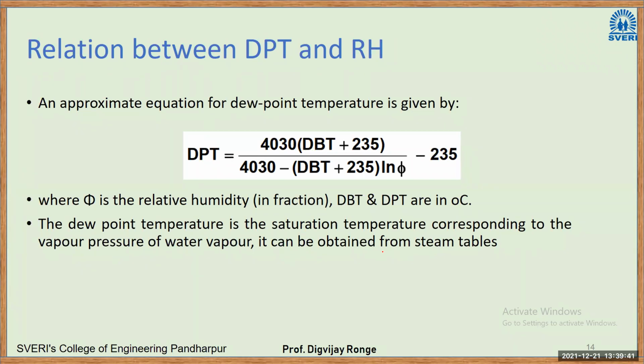So you have studied in ATD, or we have studied in the first chapter also, that we can use steam tables. In steam tables, as we have seen, there will be a pressure column. For that particular pressure, there will be a saturation temperature value, and we will have enthalpy values, entropy values, specific volume values, etc. So from the steam tables, you can know this is the pressure of water vapor, and what will be its saturation temperature. So this is a relation between DPT and the relative humidity.